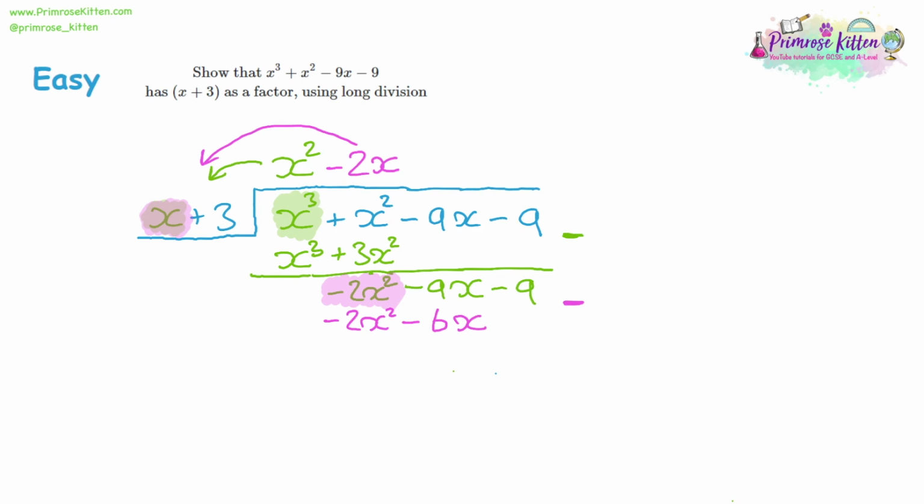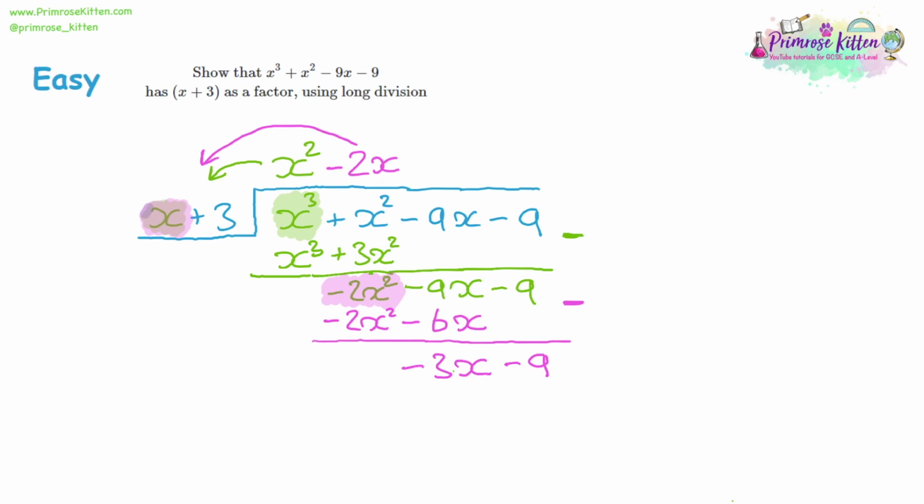So again, now we have to take away the bit that we've found. So a negative 2x squared, take away a negative 2x squared, a double negative. So we end up adding them together, and that's going to make them cancel out. Negative 2x squared plus 2x squared gives us 0. Then we look at the x terms. So we have negative 9x, take away a negative 6x. Again, it's a double negative. Negative 9, take away negative 6, that's negative 9 plus 6, which will give us negative 3. So we get negative 3x. Then we didn't take anything away from the negative 9, so we leave that as it is.